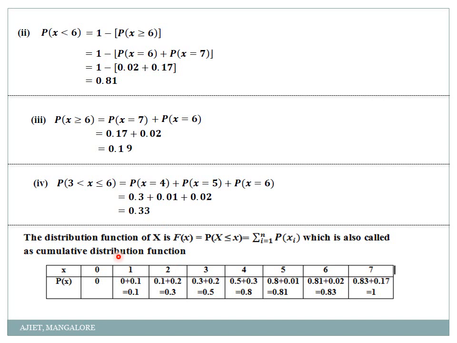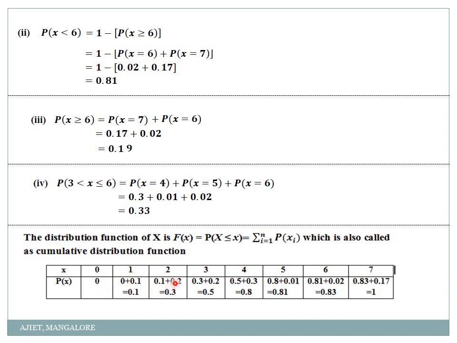Now comes the important question. Distribution function of x is nothing but summation of i equal to 1 to n of p of xi, which is also called cumulative distribution. Just check here. You write the values of x here, and P of x. First write 0. Next, 0 plus the next value, 0 plus 0.1 is 0.1.